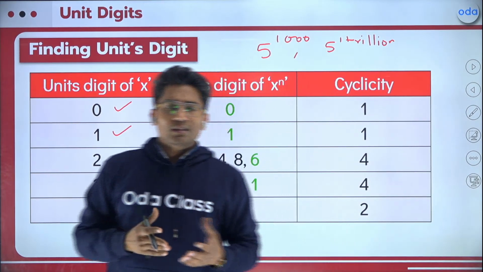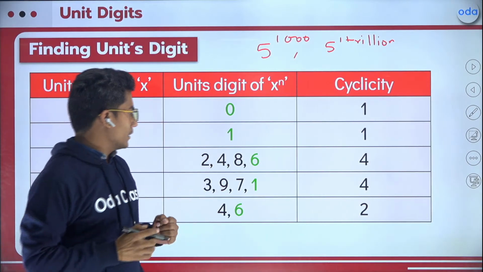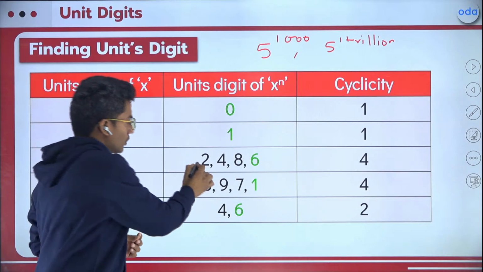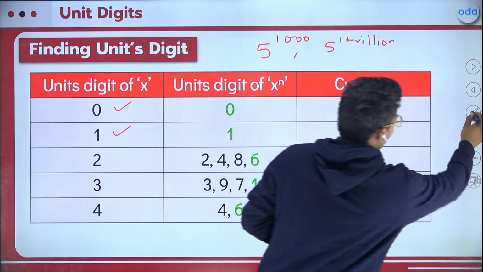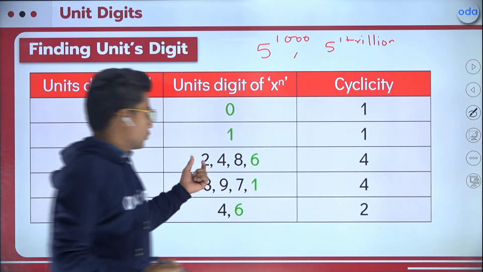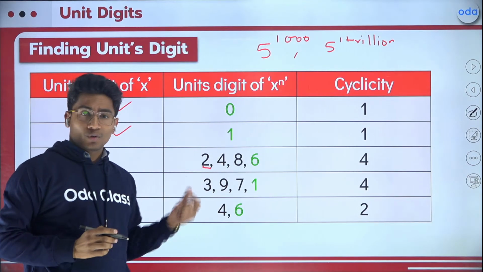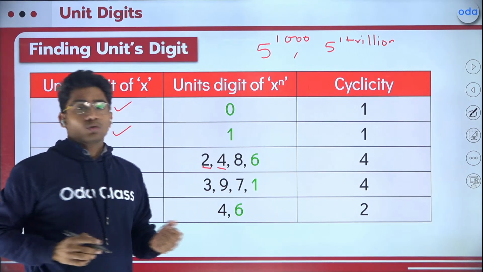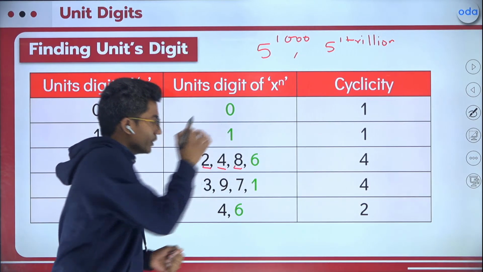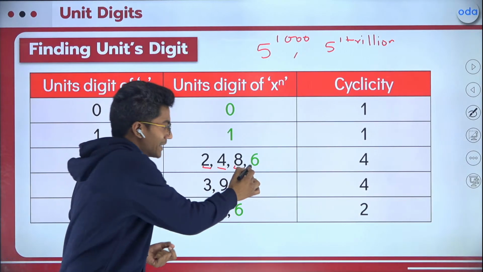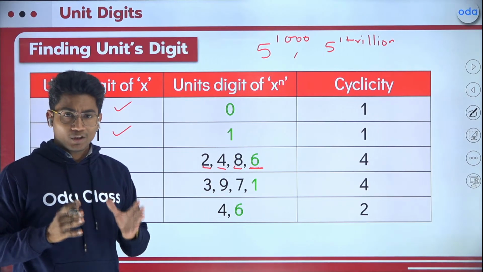Let's suppose I am raising the power of 2 here. 2 raised to the power 1, the unit digit is 2. 2 raised to the power 2, you will have the unit digit as 4. 2 raised to the power 3, the unit digit is 8. 2 raised to the power 4 is 16, but the unit digit will be 6. I hope it is clear to all of you.